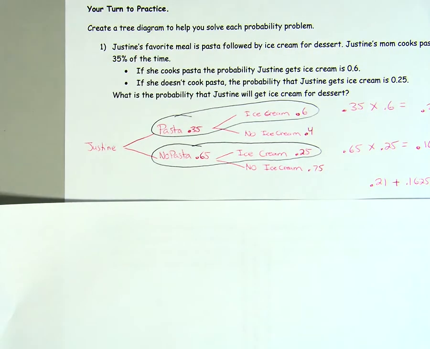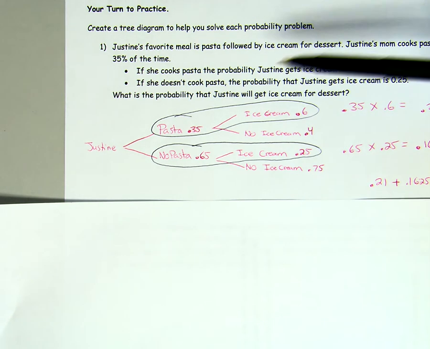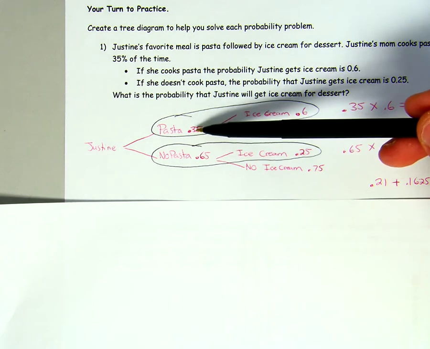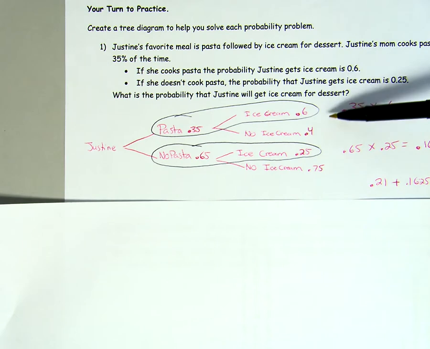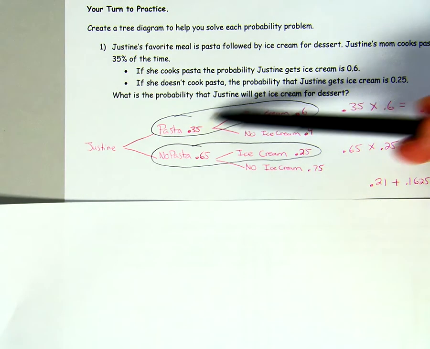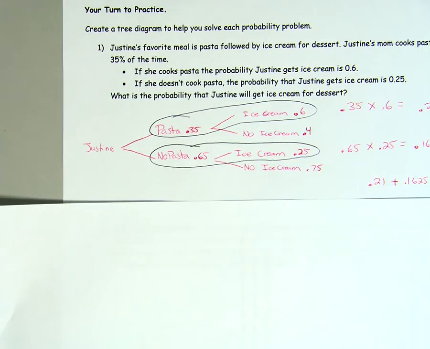We have Justine getting ice cream. We know that Justine getting ice cream depends on if her mom cooks pasta or not. Her mom cooks pasta 35% of the time, so we're doing pasta versus no pasta. Notice how they add up to be 100. Then if she cooks pasta, she gets ice cream 60% of the time, which gives 21%.